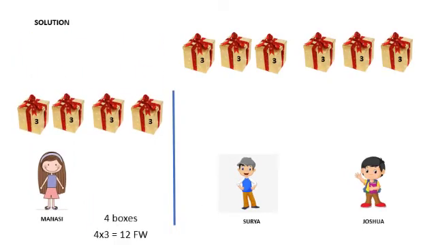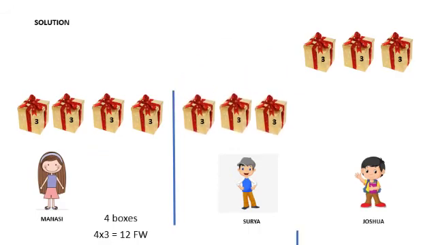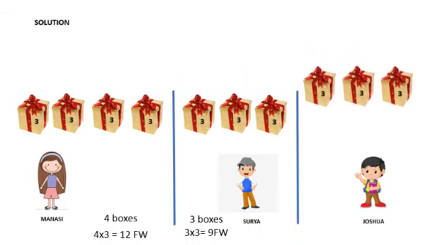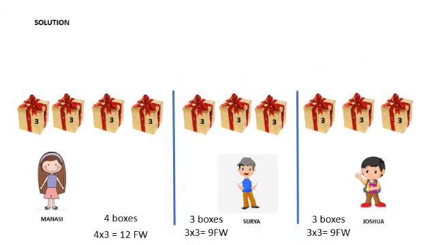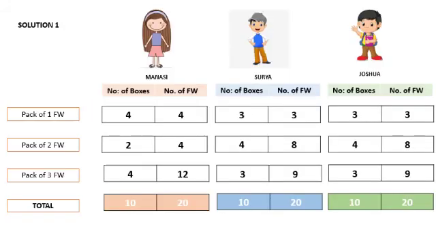The last set of boxes are also divided just like we did for the pink boxes, but this time I get 12 sparklers and my brothers get 9 sparklers each. And this is the final tally of how we divided the boxes and fireworks amongst ourselves. We also found another way of sharing the fireworks. Can you think of other ways too?